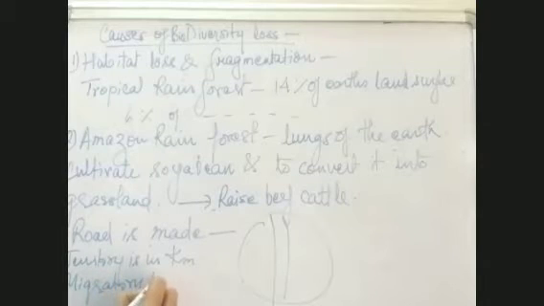Migratory birds, the birds which come from all over the world, they migrate. Their territory is also very large. And if by human activities their territory is disturbed, of course their survival gets affected.